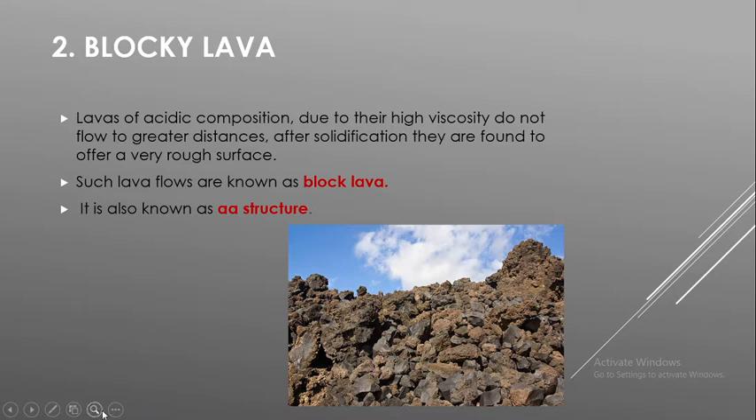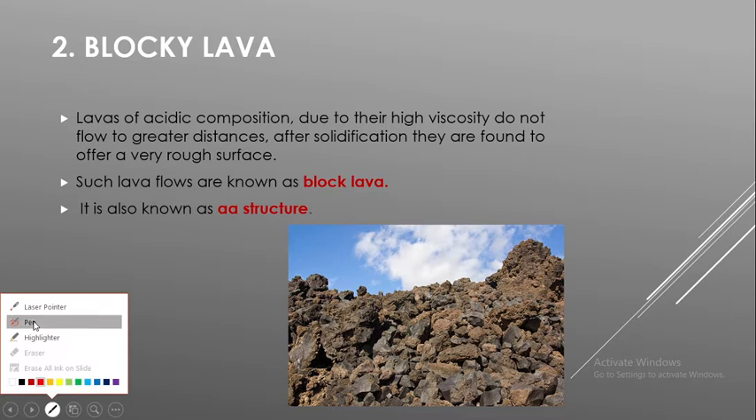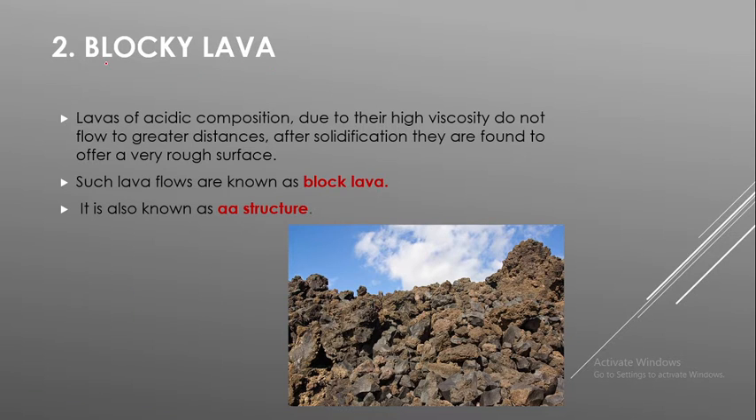Now the second type of structure is blocky lava. As the name indicates, it will be some block pieces. I think in this image you can see that. Here you can see some block structures, various big pieces.